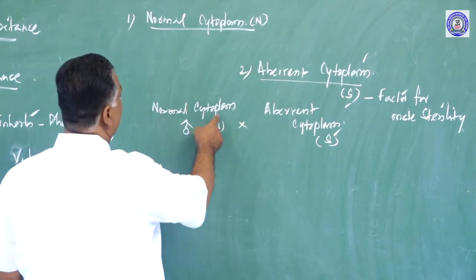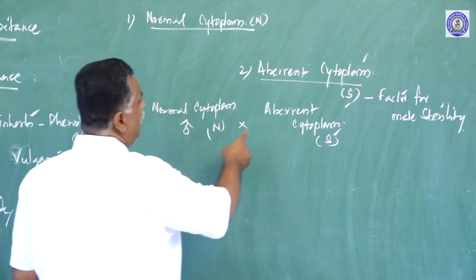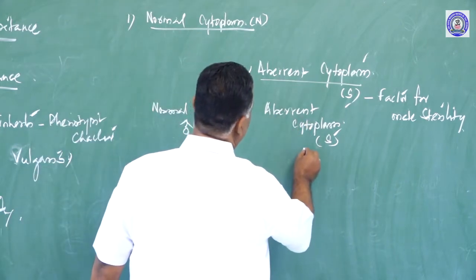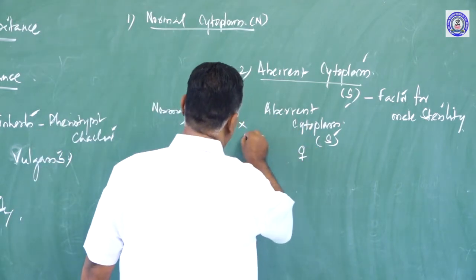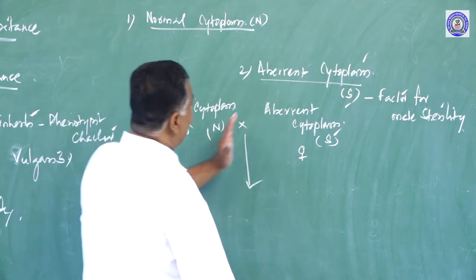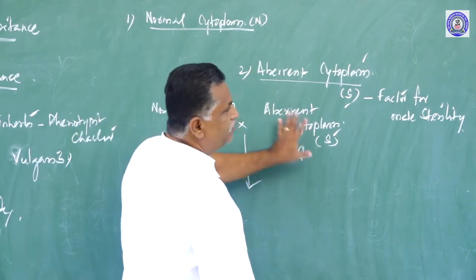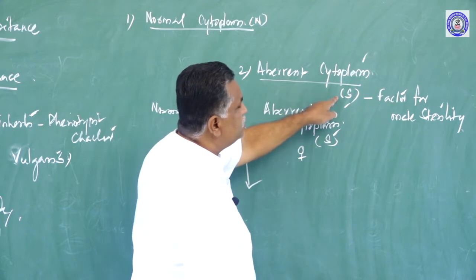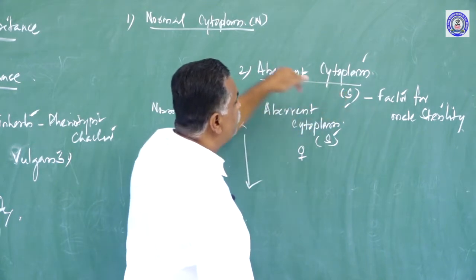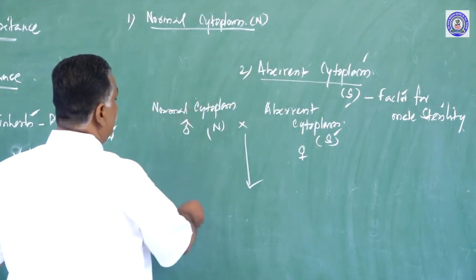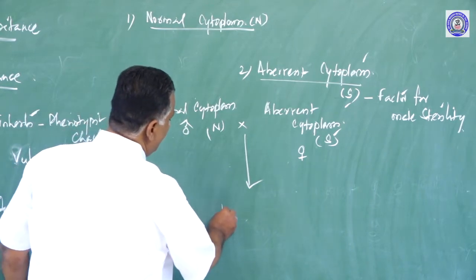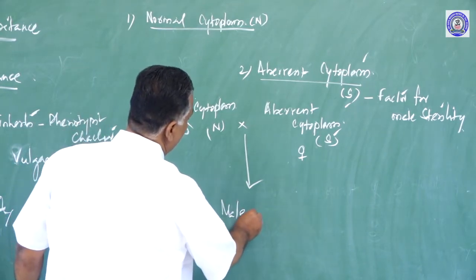Here normal cytoplasm is considered as male, and aberrant cytoplasm is considered as female. If a cross is made between them, the femaleness of this plant is not going to be affected, because this gene is only associated with the sterility of the male, and so a male will be produced which is sterile.